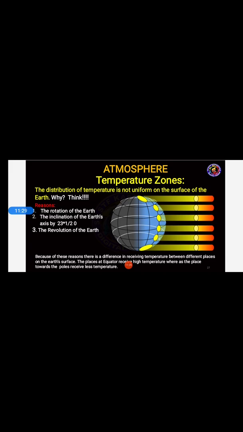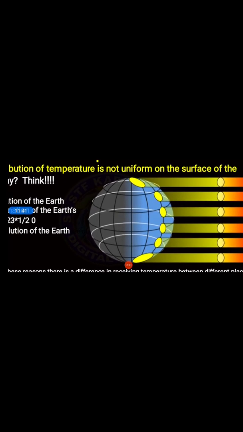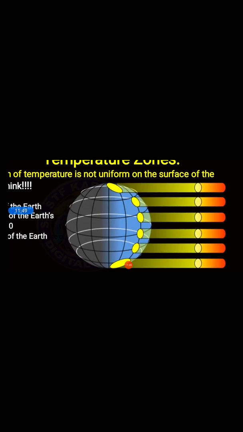The inclination of the earth's axis is 23 and 1/2 degrees. The revolution of the earth, as I told you students, happens as it moves around the sun. You can see a few areas here at the middle, here is the sunlight, for example, it's coming here. So in these areas we are receiving more temperature, and in the poles, that is the north pole and south pole, we are receiving less temperature.